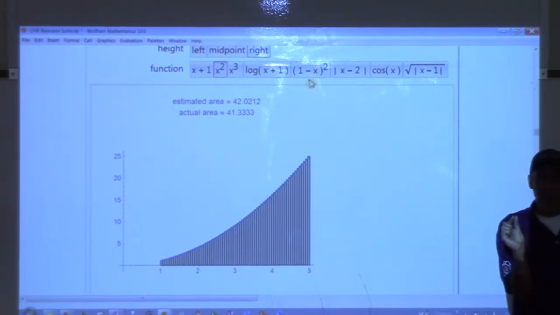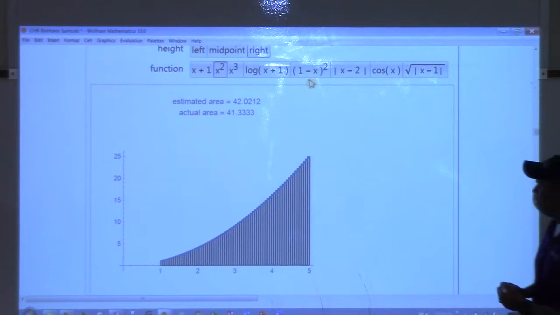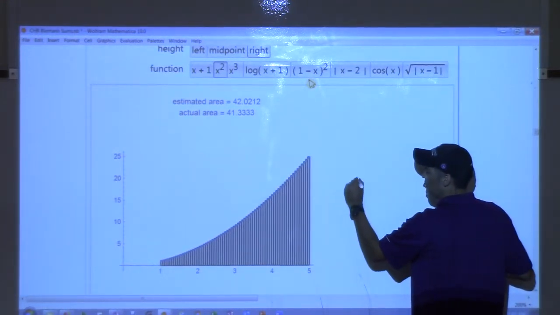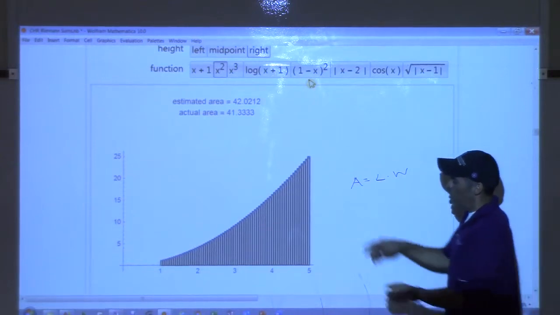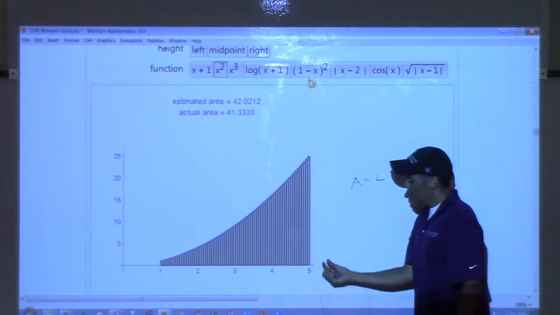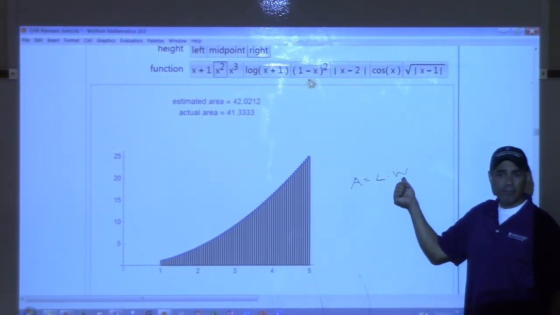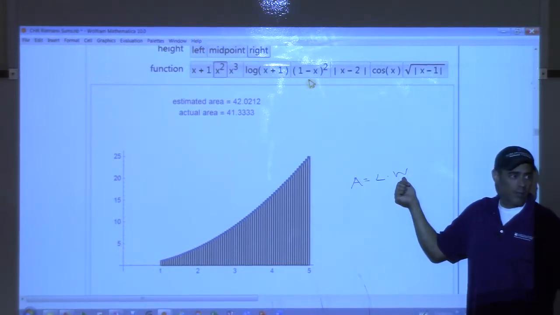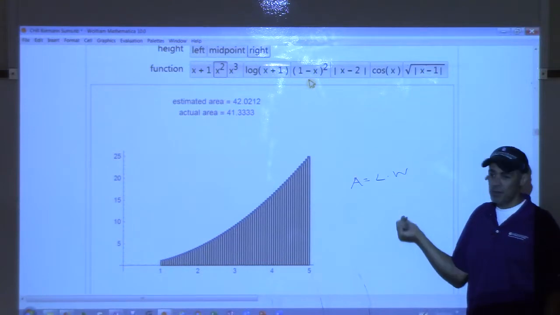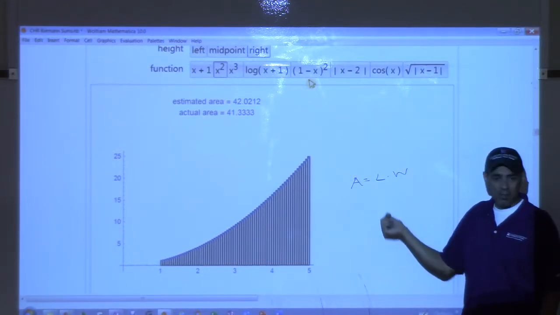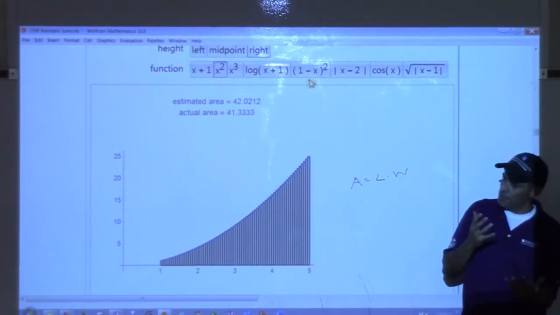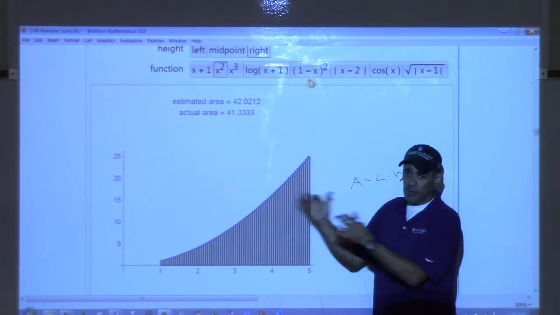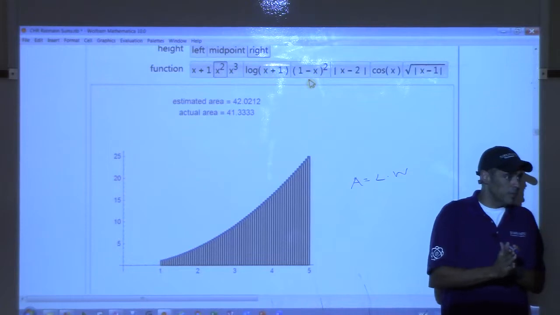And so when we try and calculate an area, remember the area that we've been doing with these rectangles, it's always been length times width, right? Or height times width. The width is headed to 0, isn't it? And we know that in calculus, if something goes to 0 here, and this doesn't go to 0, then we should be headed to 0. So the idea is we want an infinite number of rectangles, but we're going to run into an issue. Yes?